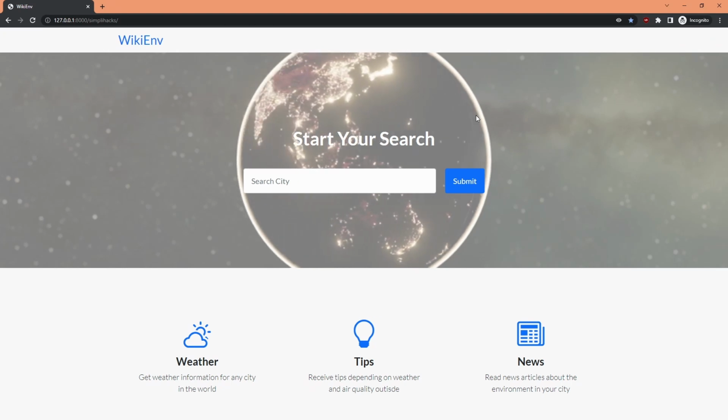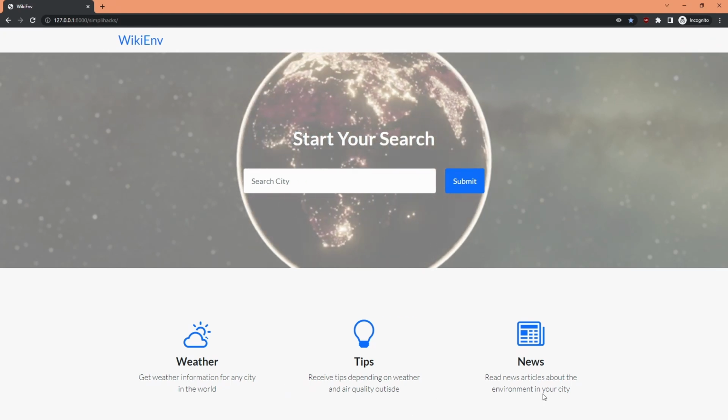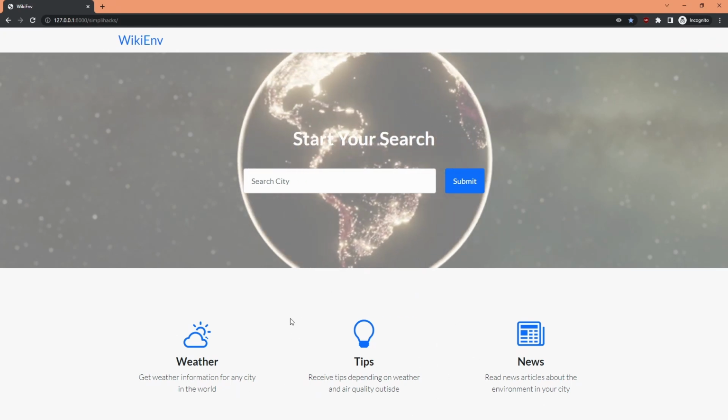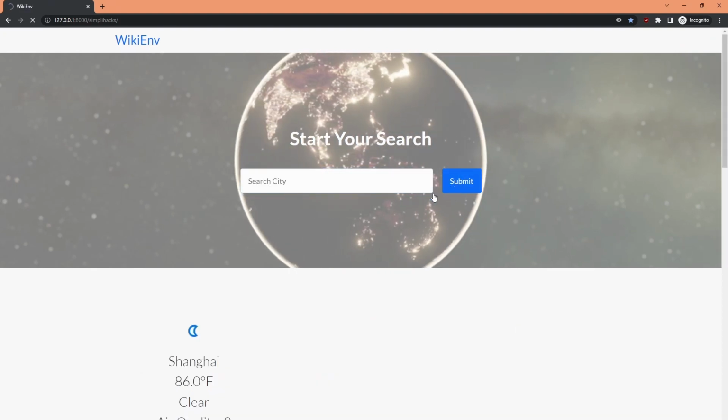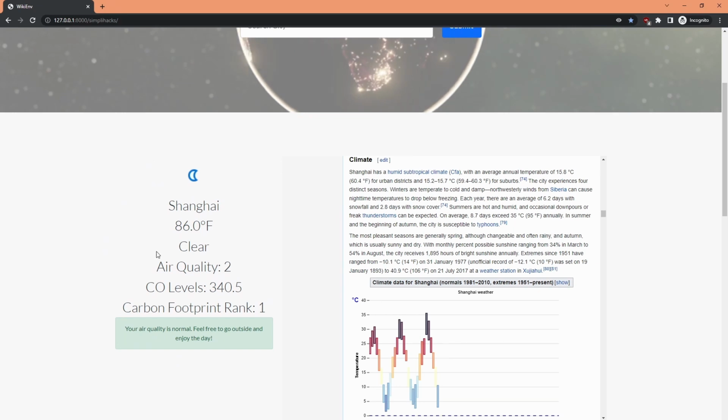So this is WikiEnv, and here we can start your search, and on the bottom here we have tips and weather. It just tells general information about what WikiEnv is. For example, I can search for Shanghai, and it'll tell me the weather in Shanghai, tell me that it's nighttime right now, and you can see that the air quality is actually quite fine in Shanghai. It has an air quality of 2, and the air quality is based on a scale of 1 to 6, where 1 is good and 6 is bad. So in Shanghai, the air quality is relatively fine.